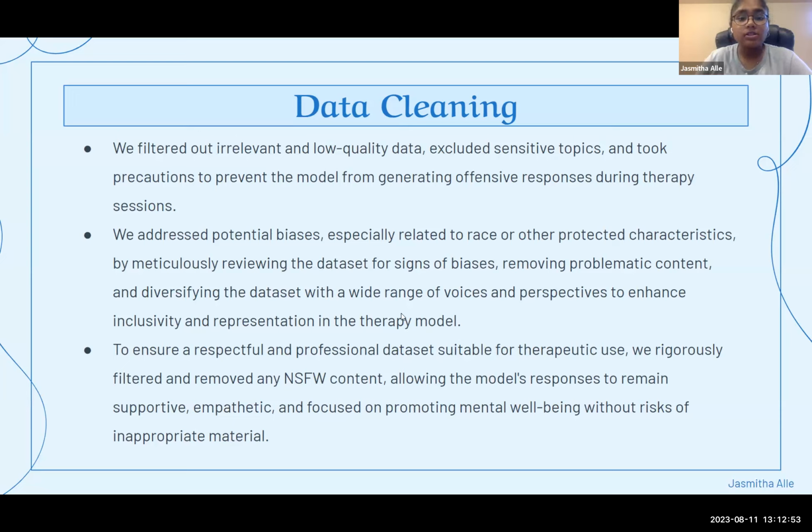We also took extensive measures to avoid any NSFW content. We implemented rigorous filtering mechanisms and content checks to identify and remove any inappropriate or explicit material that could be harmful during therapy sessions. And by excluding NSFW content, we aim to create a dataset that is respectful, professional, and suitable for therapeutic use. This way, we could ensure that the model's responses remain supportive, empathetic, and focused on promoting mental well-being without any potential risks associated with inappropriate content. So that's about data cleaning.